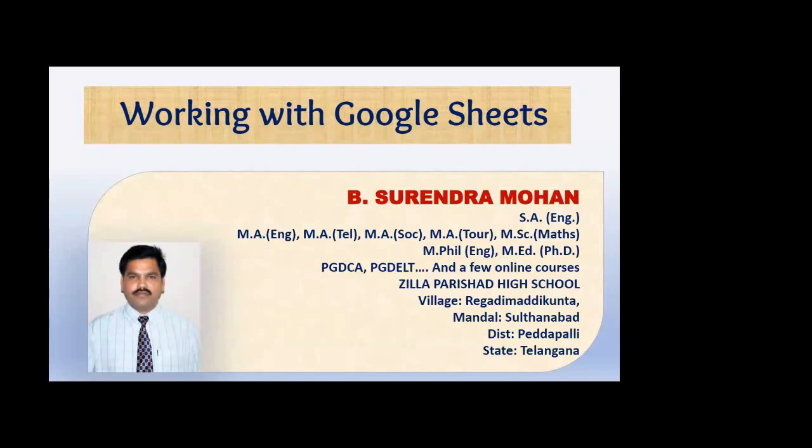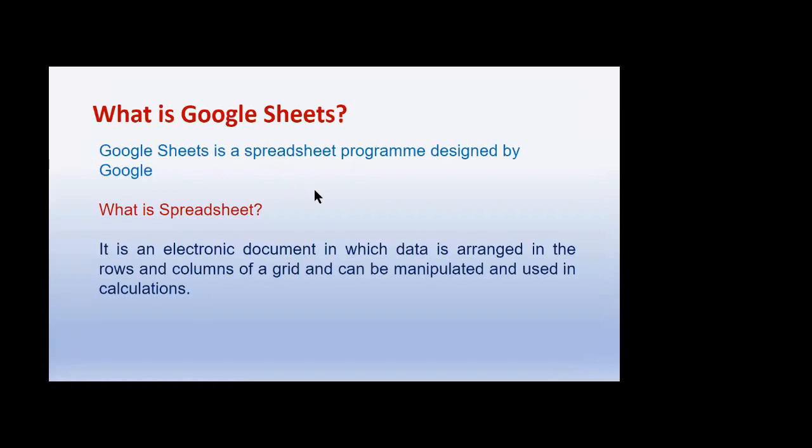It's a spreadsheet program. What do we mean by spreadsheet? A spreadsheet is an electronic document which contains rows and columns, in which we can insert data, and by using the data we can manipulate it and get the required result. That is what we call a spreadsheet.